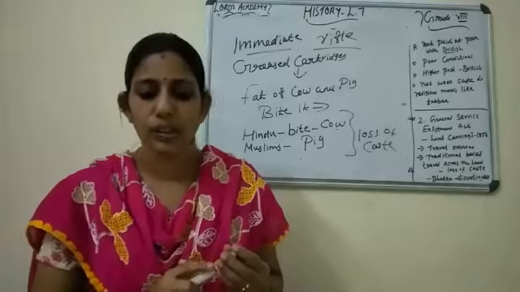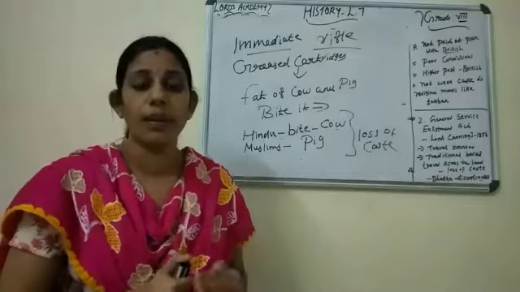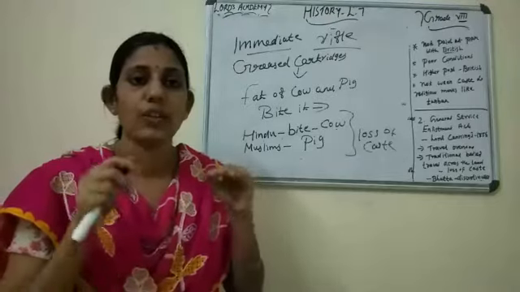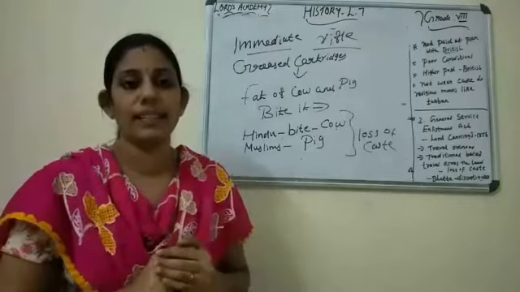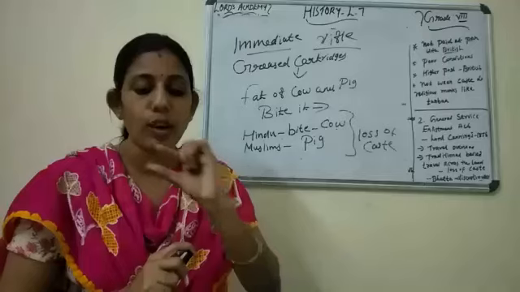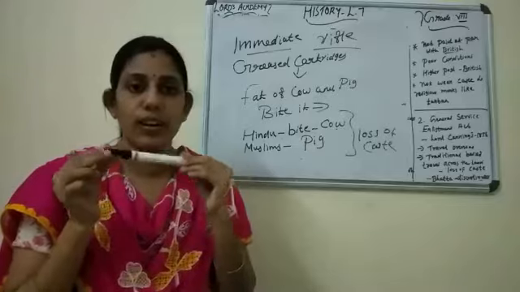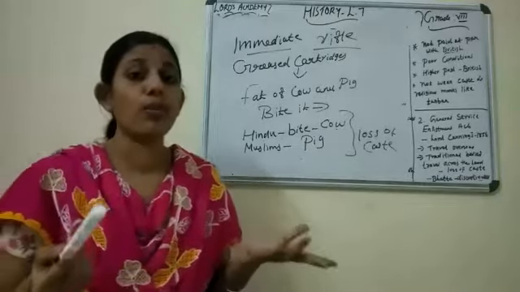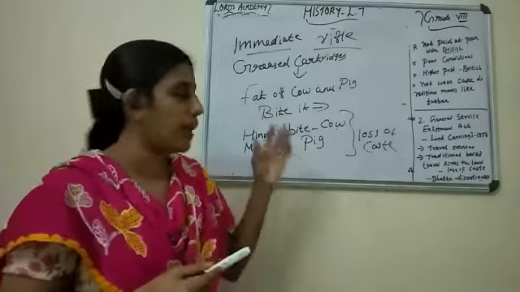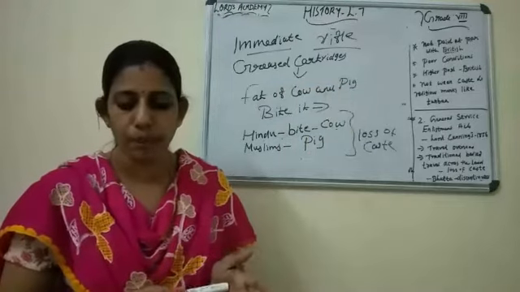The British authorities introduced a new type of rifle. Who introduced it? The Britishers. In the army, they introduced the Enfield rifle, in which greased cartridges were fitted. The sepoys were compelled to bite the top greased paper before loading the cartridge into the rifle. Soon, a rumor spread that the greased paper of the cartridges was made from the fat of cow and pig. Both the Hindu and Muslim sepoys got enraged.